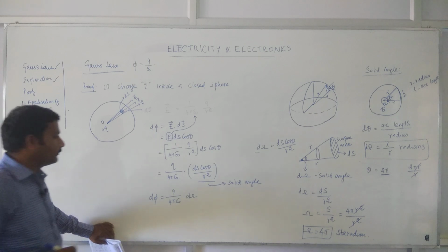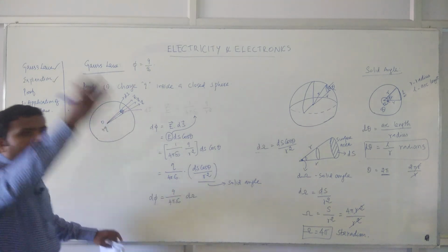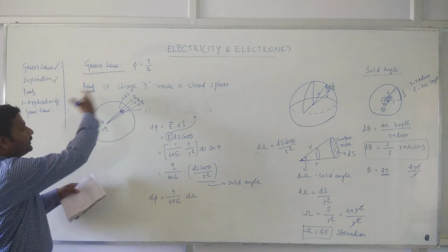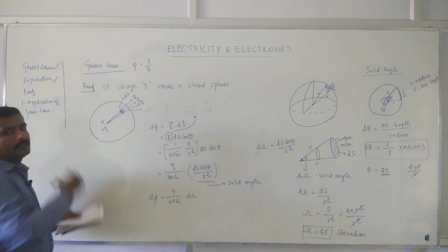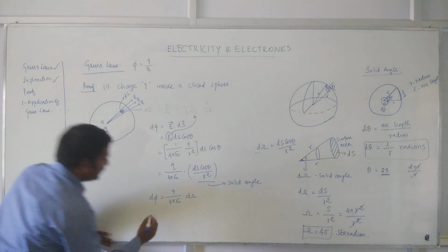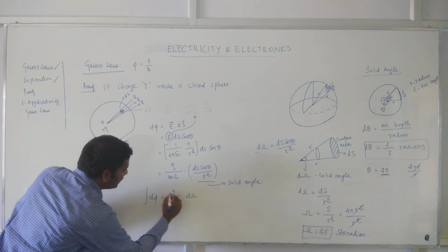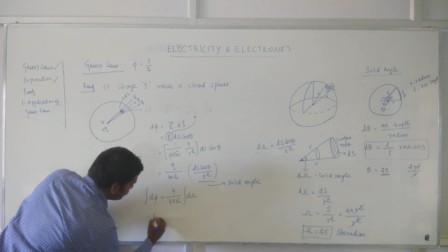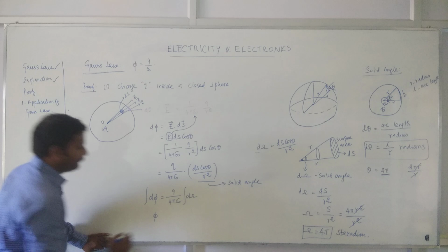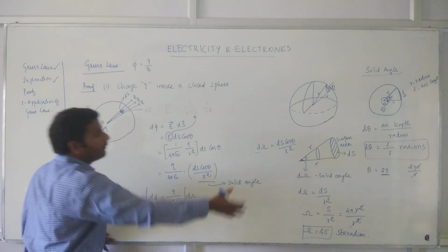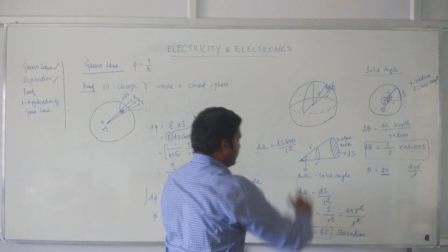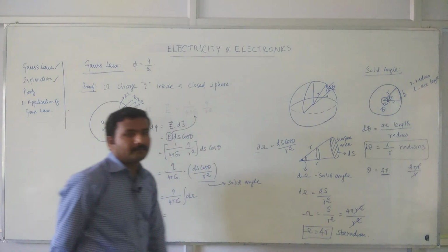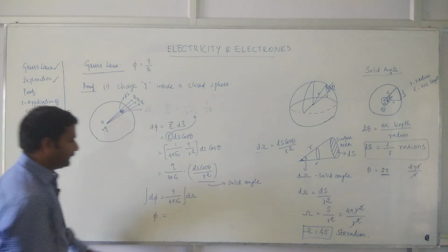Now this is for a small area. If you consider the entire area, then you will get the total flux over this sphere. For that you have to take the integral on either side. So this side it becomes phi, and this side, for the entire sphere, the solid angle will be 4 pi.